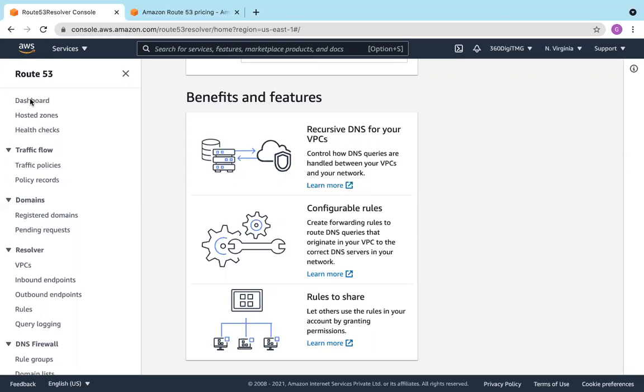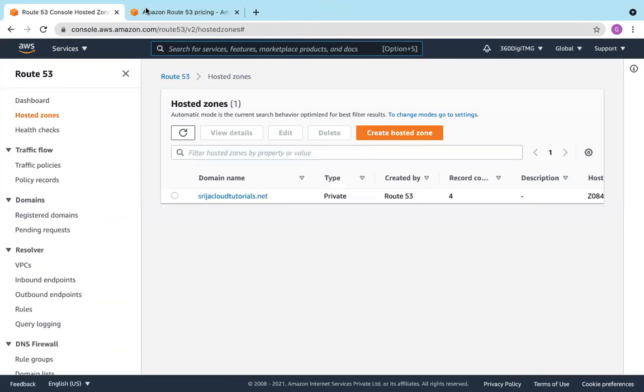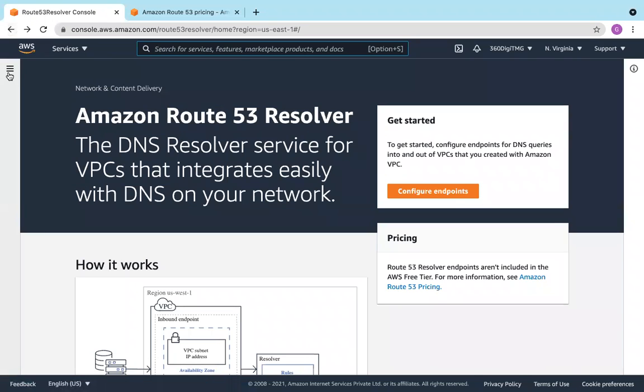And let's go to hosted zone. Say here configure endpoint.